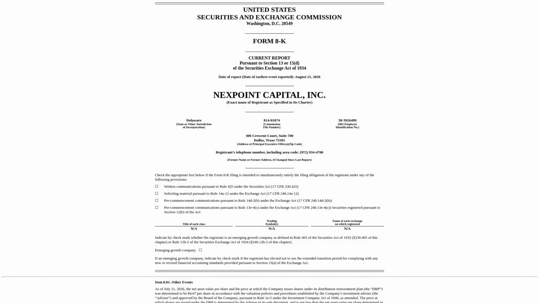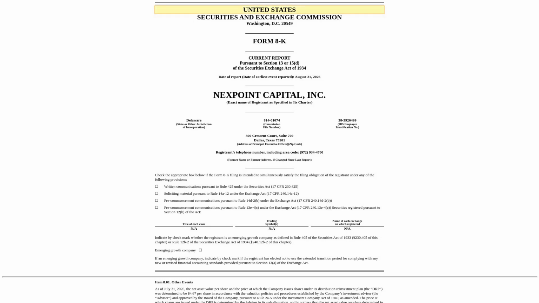Today NexPoint Capital Incorporated just filed an 8K, and I am seeing a specific number that tells a bigger story about their share price. Quick note, this is not financial advice, just my take on public filings for educational purposes. The real insight here is in how they're valuing their shares for a specific program.